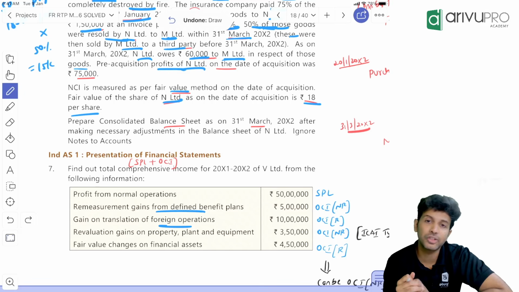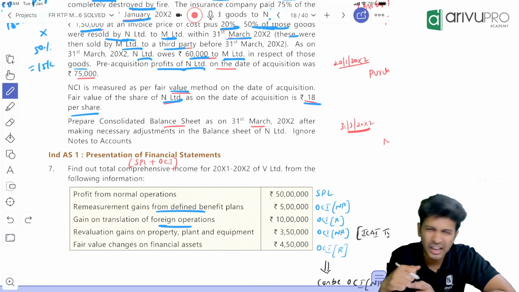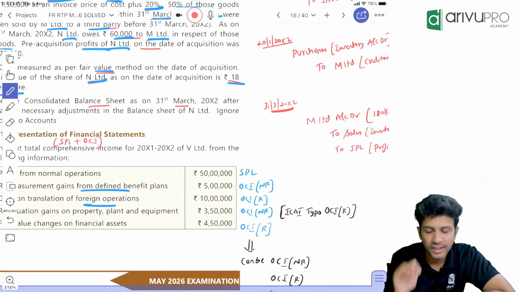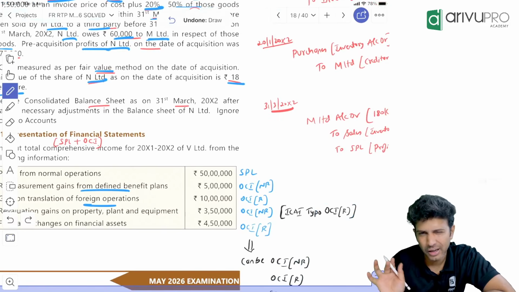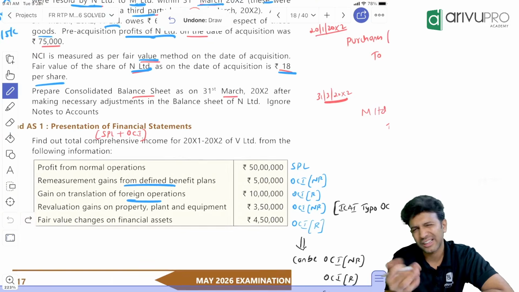Revaluation gain on PPE. This is OCI NR. But I think here in the RTP solution there is a typo. ICAI has shown it as OCI R by mistake. But the right answer should be OCI NR. That's a typo. They'll correct it.